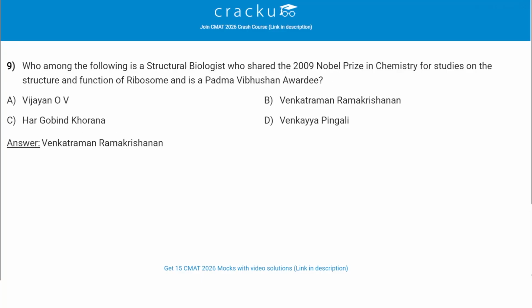Who among the following is a structural biologist who shared the 2009 Nobel Prize in Chemistry for studies on the structure and function of ribosome and is a Padma Bhushan awardee? The correct answer of this question is Venkatraman Ramakrishnan. He is a structural biologist who won the 2009 Nobel Prize in Chemistry for his studies on the structure and function of ribosome. So the correct answer is option B, Venkatraman Ramakrishnan. Let's move to the next question.